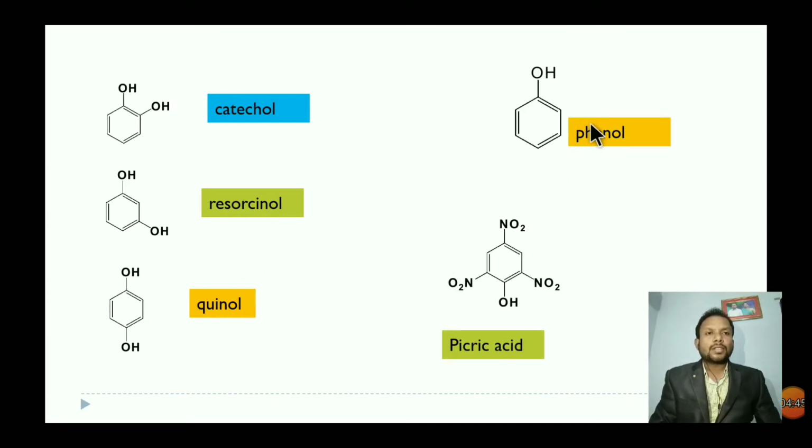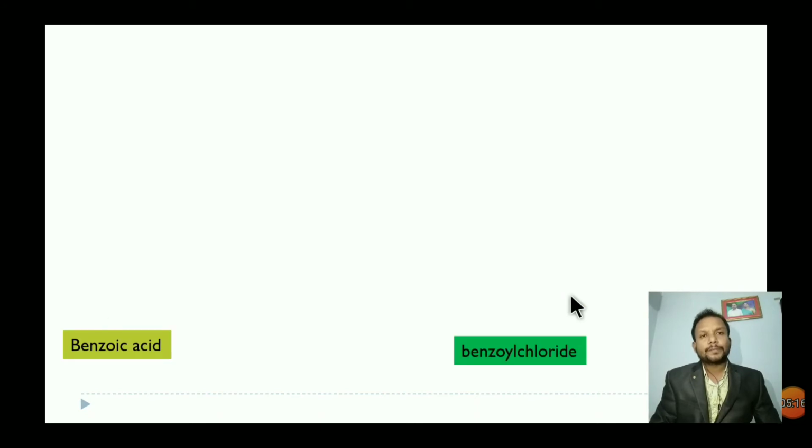You know the phenol structure, benzene attached to an OH group; such compounds are called phenols. See this case, a phenolic compound having three nitro groups. When phenol reacts with concentrated HNO3, we get trinitrophenol. This is a yellow compound, and its name is picric acid. Picric acid means 2,4,6-trinitrophenol.